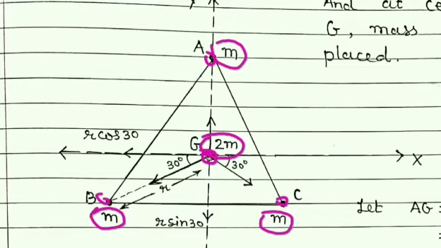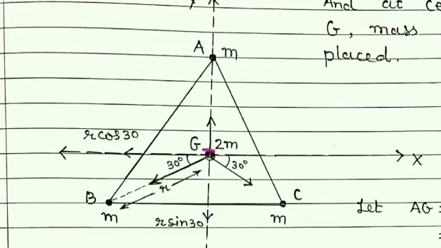Now we want to find the force on this particle which is at point G due to the rest of the particles. Rest of the particles means due to the particle at point A, the particle at point B, and the particle at point C. So what is the resultant force at point G that is to be obtained?